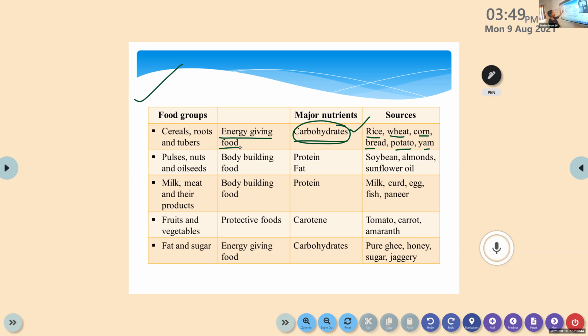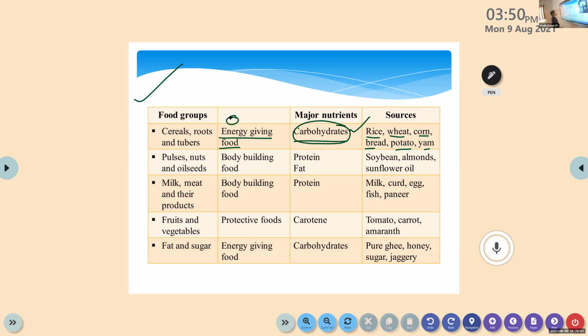So whenever we consume cereals, they provide energy to our body. Again, the cereal, roots and tubers group is classified into two. One is cereal and cereal products, another one is root and tubers. Is it clear? That is our first one.